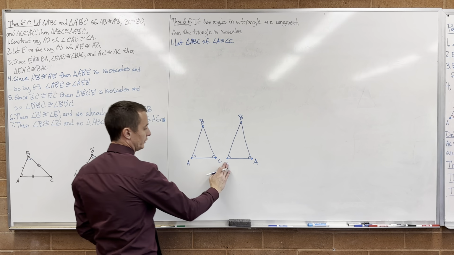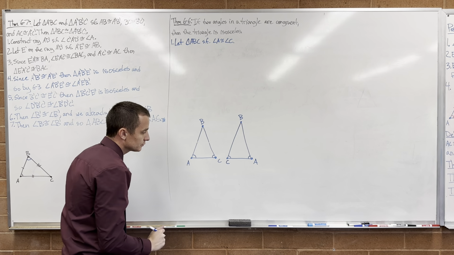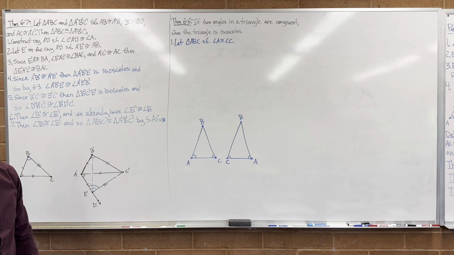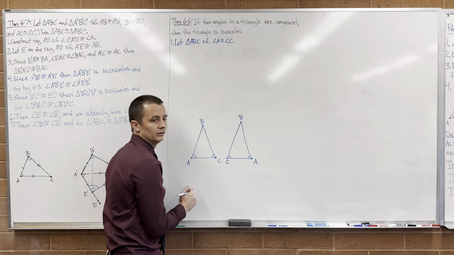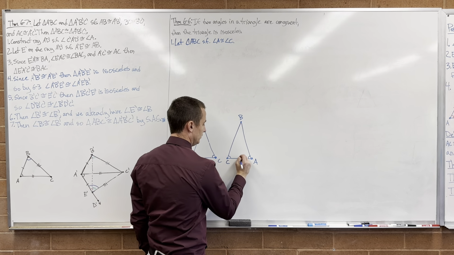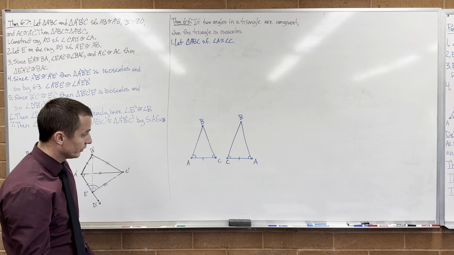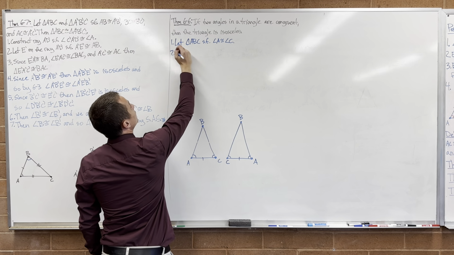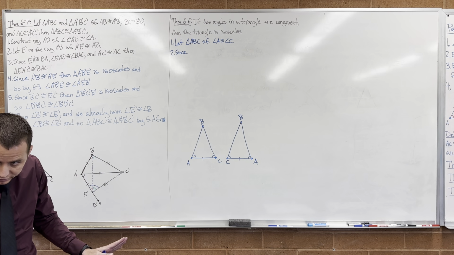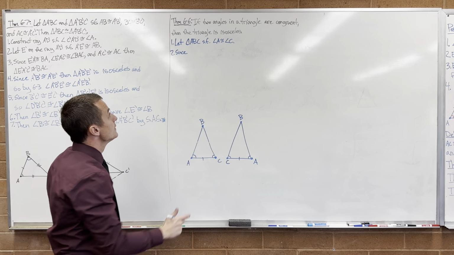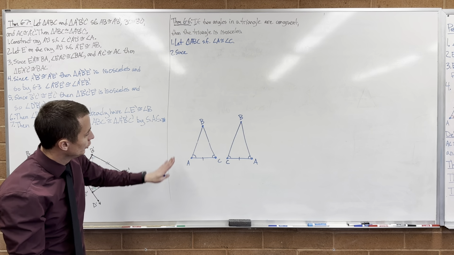Forget that I labeled the points the same for a second. But looking at your given information, first off, how does this side length compare with this side length? They're the same. They're for sure the same, right? Right. Angle side angle tells us these are the same triangles. Now, here's where the order matters very much. What didn't you say for number 2?